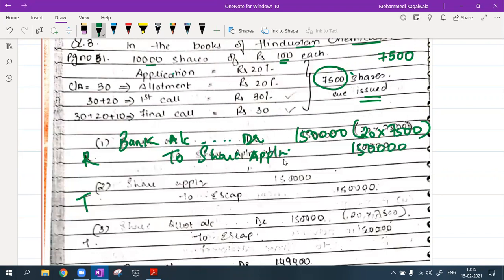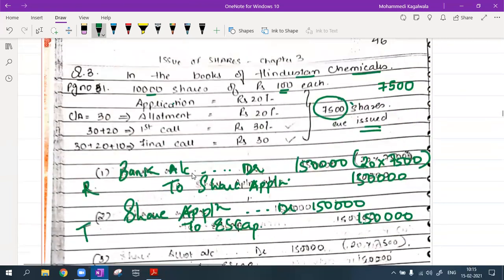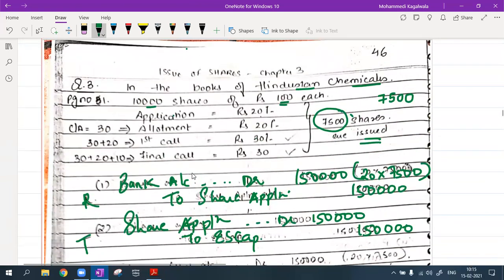There is no problem at the application stage. Then the transfer entry: share application account debit 1,50,000 to equity share capital. If you have taken a print of this, you can rewrite over it because it is not very clear.